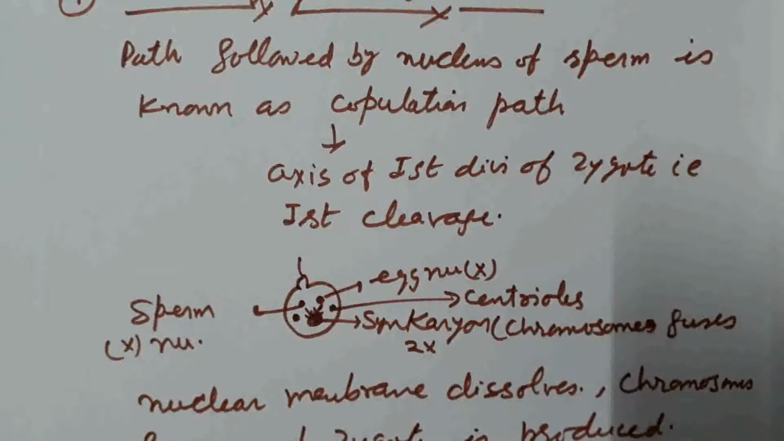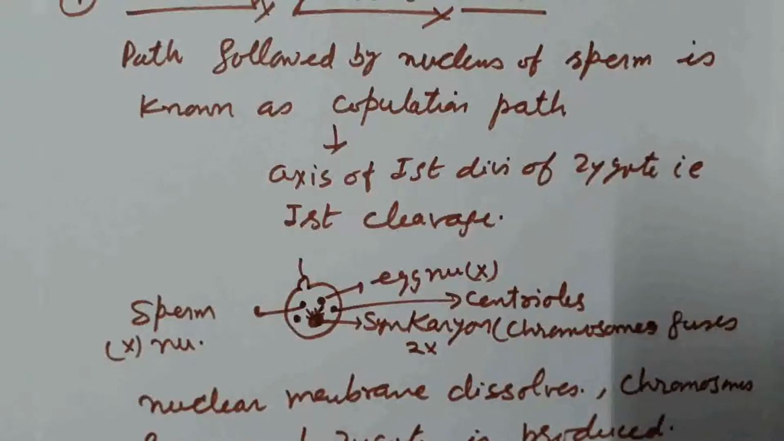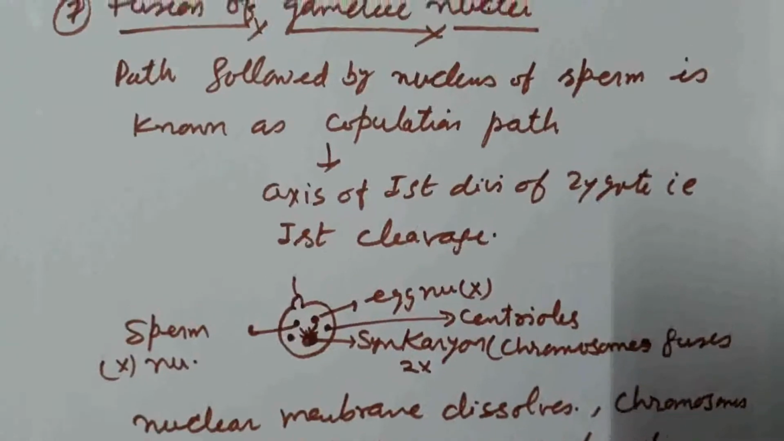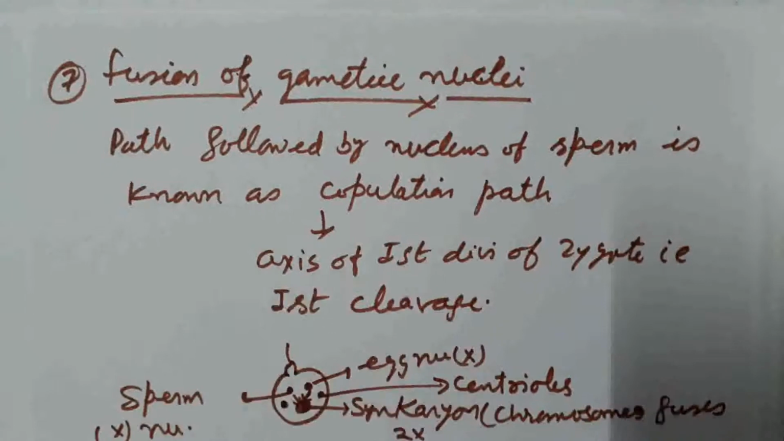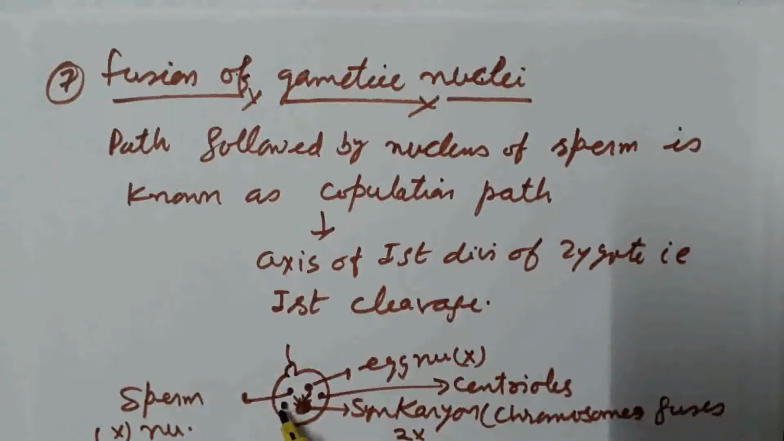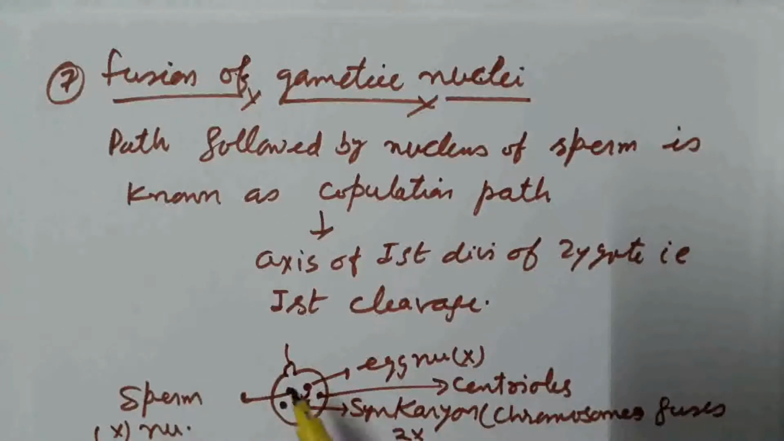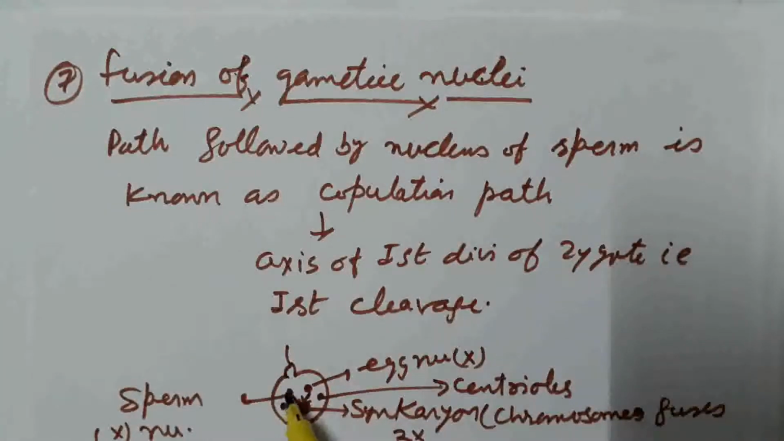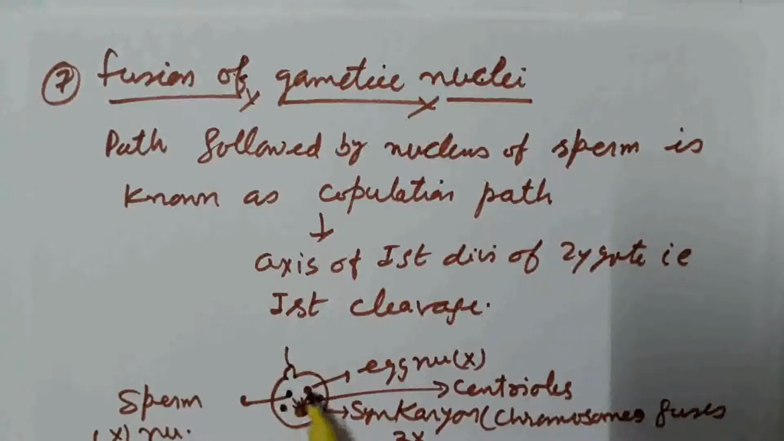Now, through the animal pole, contents of the sperm enter inside the egg. That is, from the sperm, the nucleus, mitochondria and centriole enter inside the egg through the animal pole. This is the sperm nucleus, this is the egg nucleus. In both of the nuclei there is present X number of chromosomes, a haploid set of chromosomes.